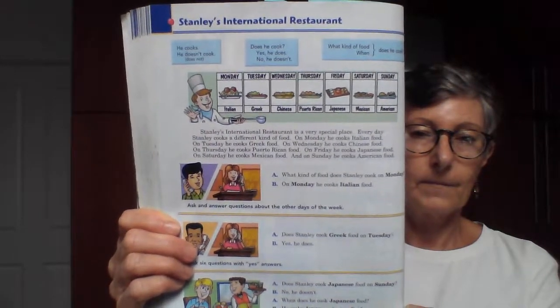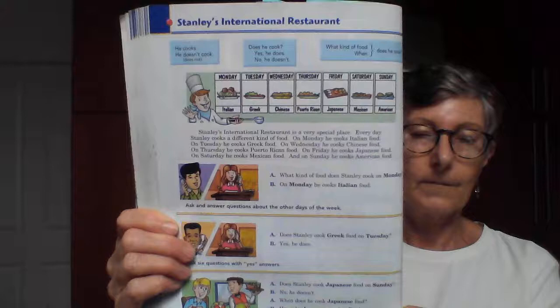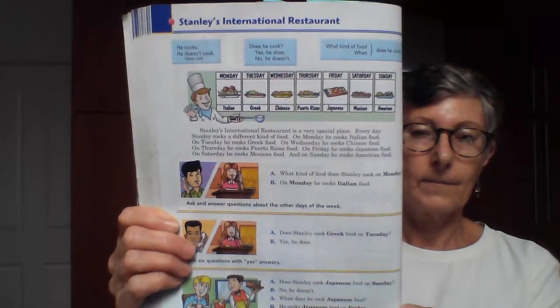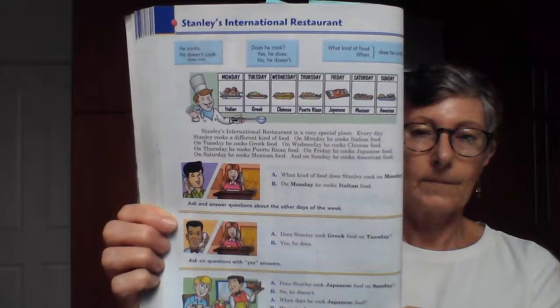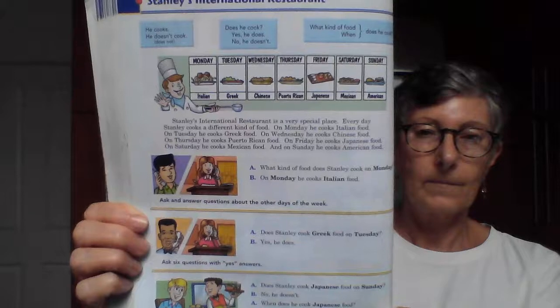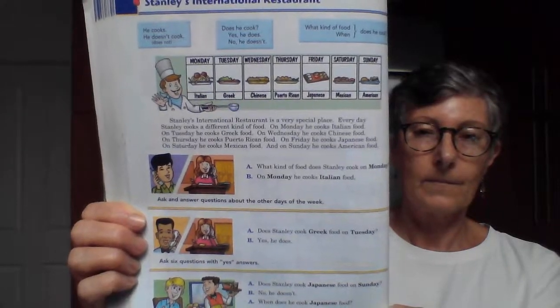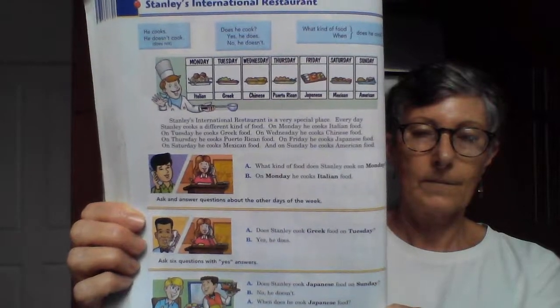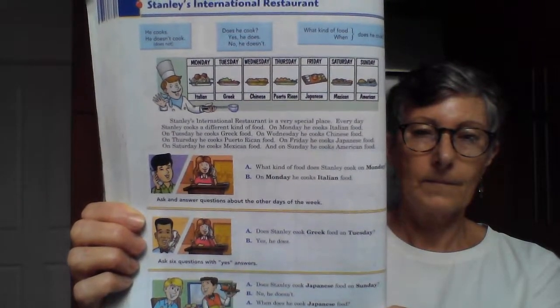On Tuesday, he cooks Greek food. On Wednesday, he cooks Chinese food. On Thursday, he cooks Puerto Rican food. On Friday, he cooks Japanese food. On Saturday, he cooks Mexican food. And on Sunday, he cooks American food.